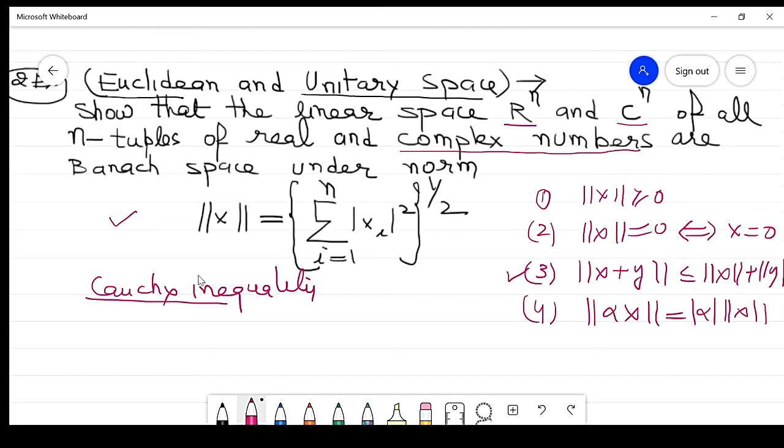Now the major part to prove it is a Banach space: is it complete? In order to prove it is complete, first we take a Cauchy sequence, and then we show it is convergent in the given Euclidean and unitary space. Right? So this is our result. On the same line of action, we can prove this example.